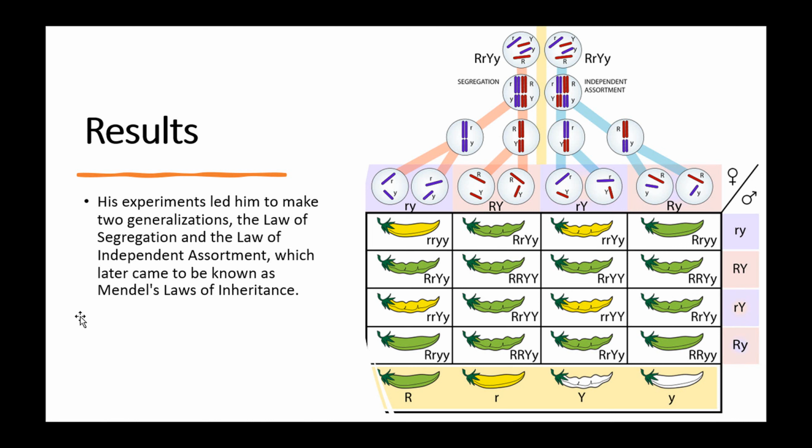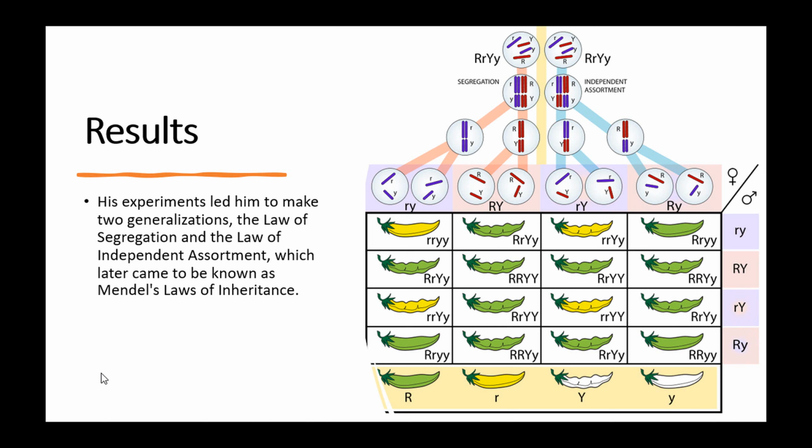He was able to publish his works, and basically there were 2 generalizations, the law of segregation and the law of independent assortment, which later came to be known as Mendel's laws of inheritance. Here is an example of a Mendelian genetics cross, and he established the rules for these.